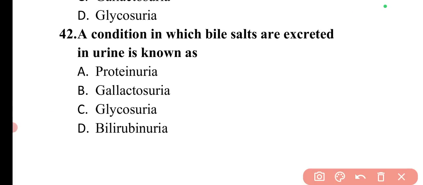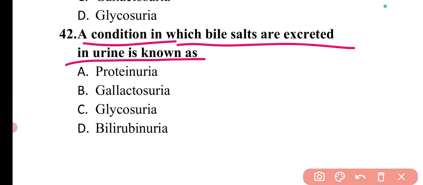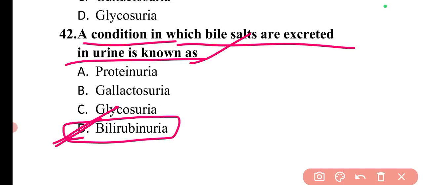Next question is: a condition in which bile salts are excreted in urine is known as. So a condition in which bile salts are excreted in urine, this condition is known as bilirubinuria. So option D is correct.